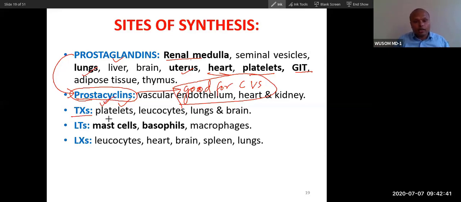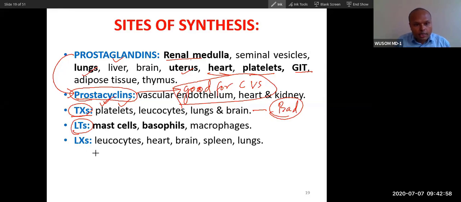Thromboxanes are bad. They will try to clump platelets and will cause cardiovascular morbidity. In excess, if thromboxanes are synthesized, they will cause cardiovascular morbidity.